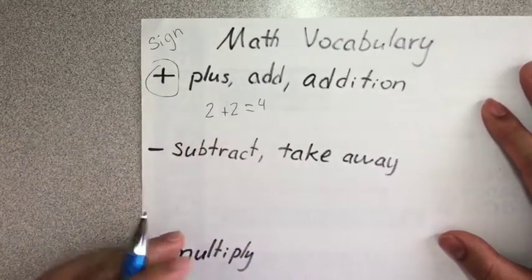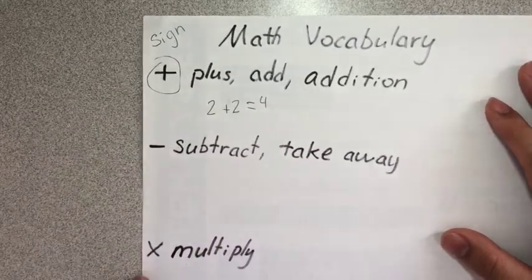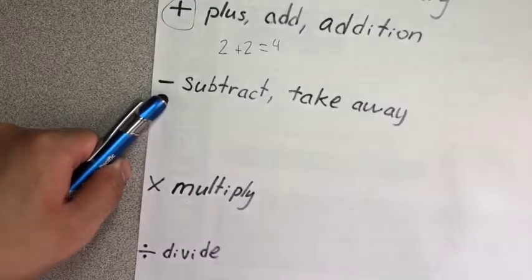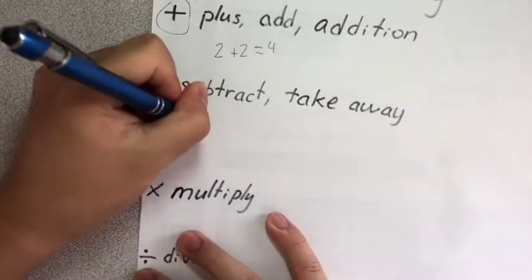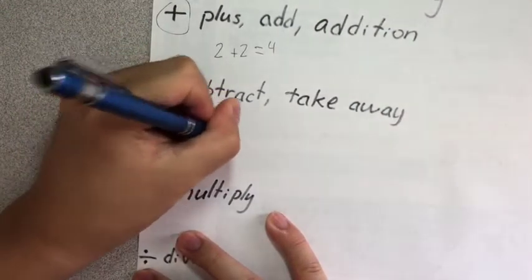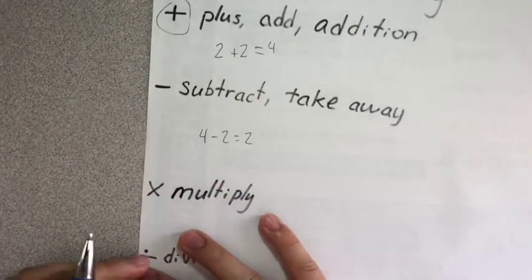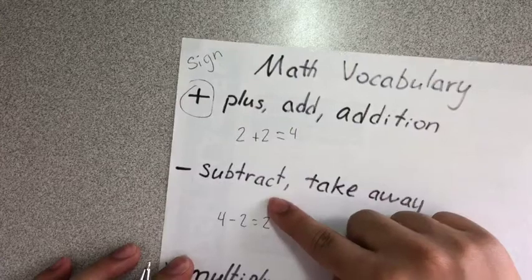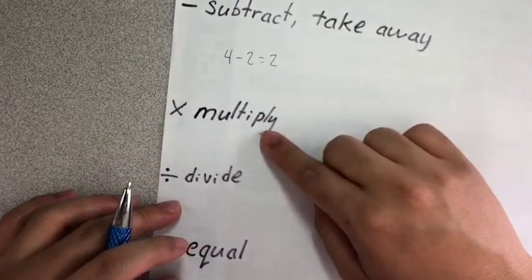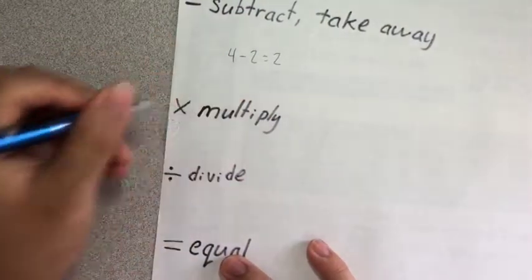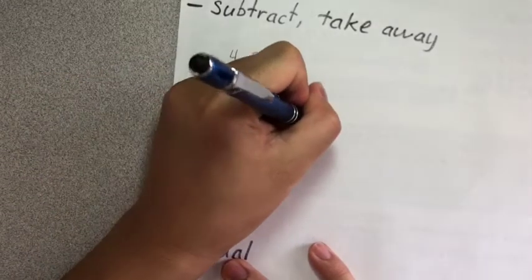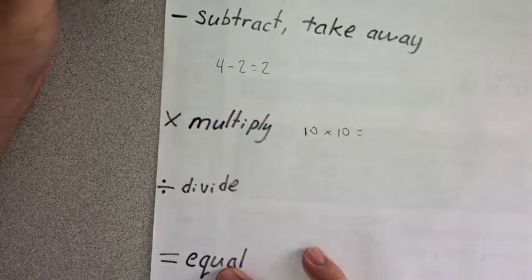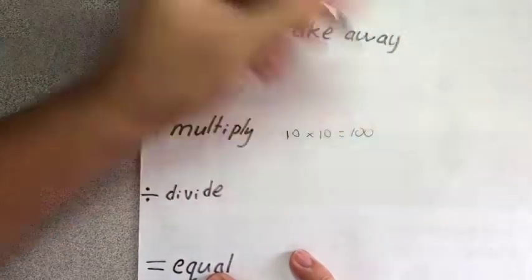Plus. This is the plus sign. This is the subtract sign, or the takeaway sign. So 4 minus 2 equals 2. Subtract. Plus, subtract. Multiply. This is the multiply sign. 10 times 10 equals 100.